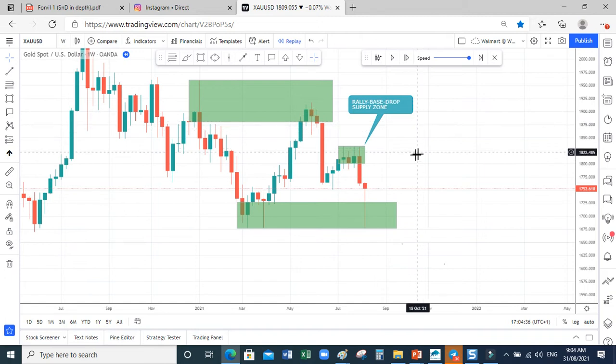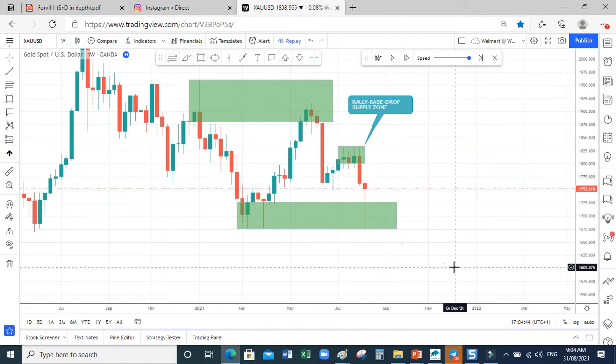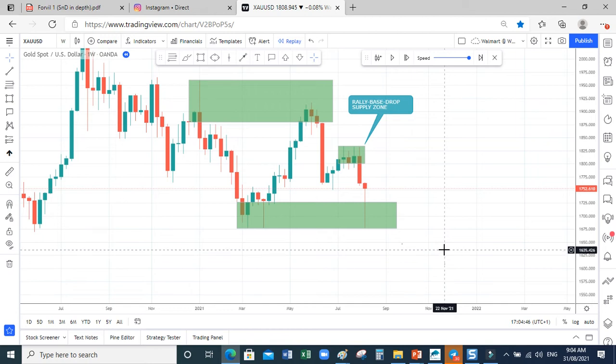I normally tell you that you don't use this higher time frame as an entry. This is a setup to discover your market buyers. We use a lower time frame for entry only.